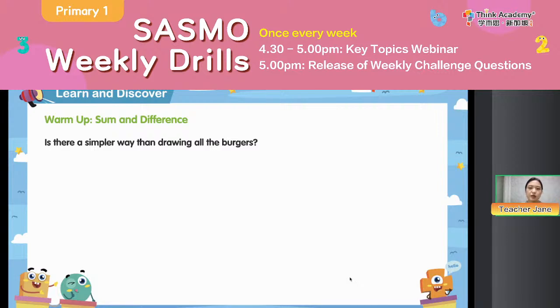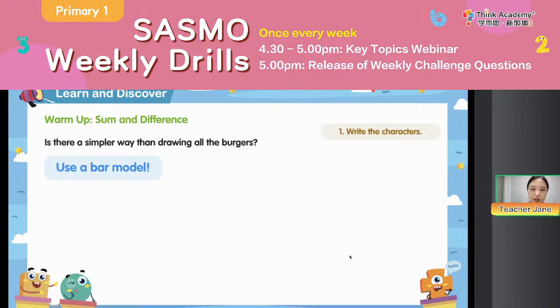Okay, but sometimes if we always draw the burgers during the test, during the class, it takes so much time, right? Then Teacher Jane is thinking about, is there a simpler way than drawing all the burgers? Then we can try to use the models to help us. This time we will learn the bar model together. Okay, so everyone, let's have a look.